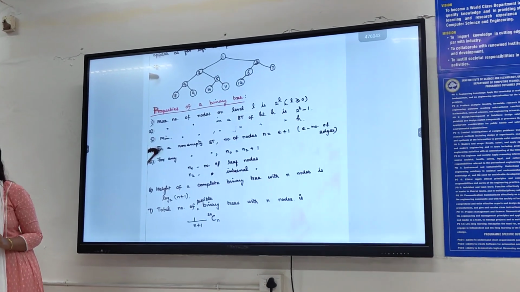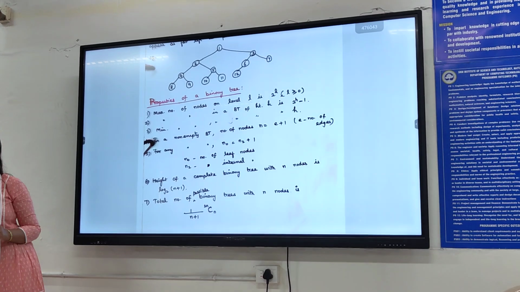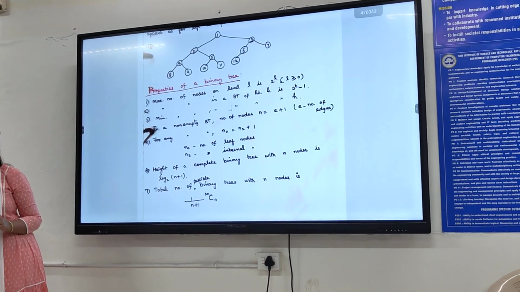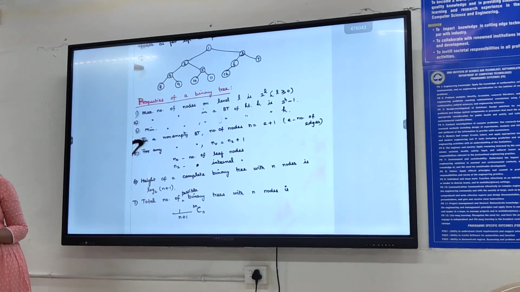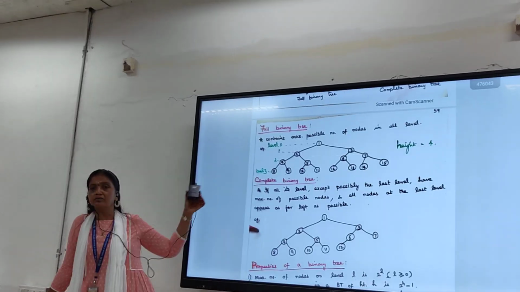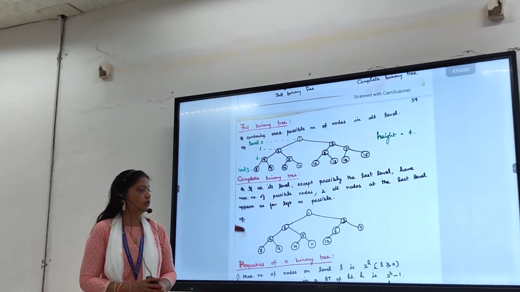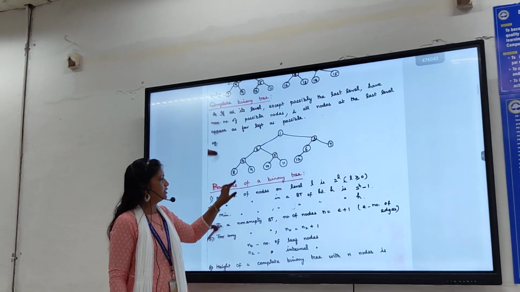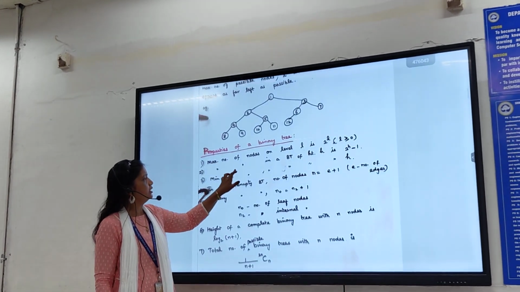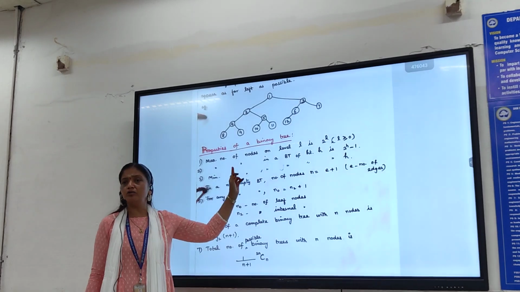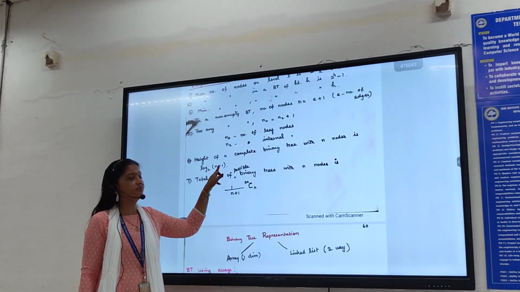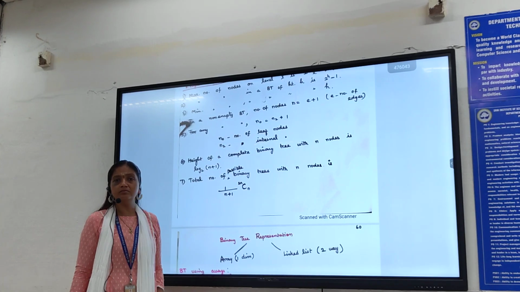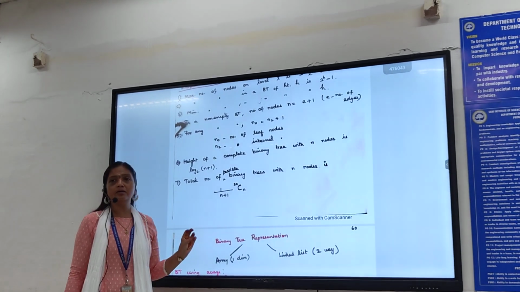That is log 13, is it not? What is log 13 base 2? What is the height of the tree? So given the height of the tree, you can find out the maximum number of nodes and the minimum number of nodes. Given the number of nodes of the tree, you can find out the height of the tree. Okay, that's it. The last property.